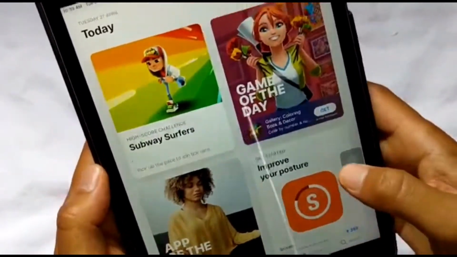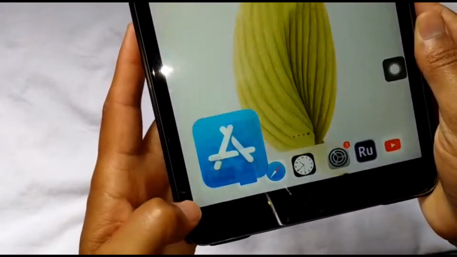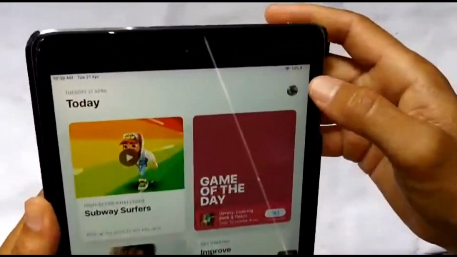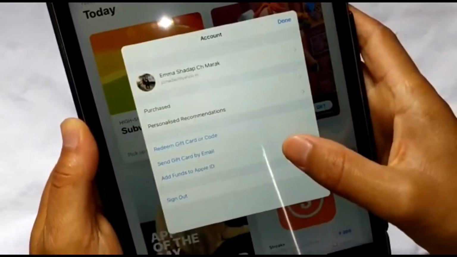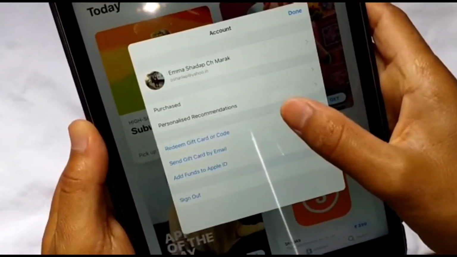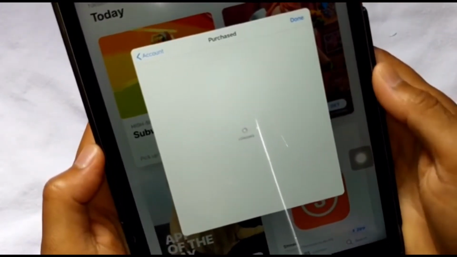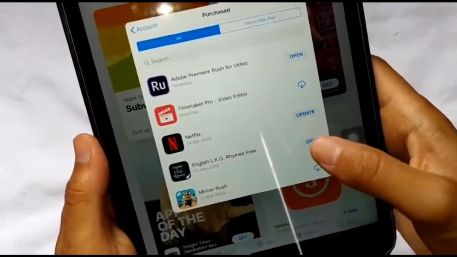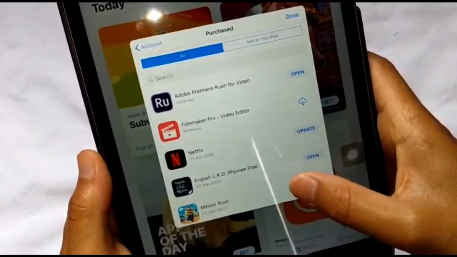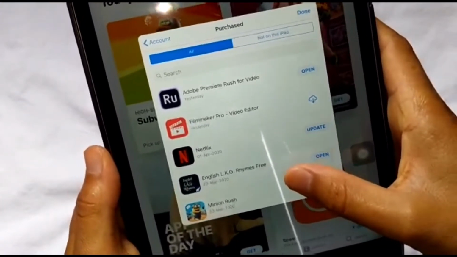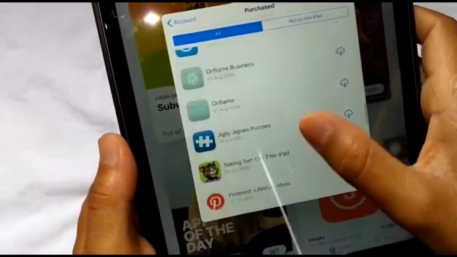So what you need to do is, after opening the App Store, go to your ID icon and go to Purchased. All your old downloaded apps will be here, whether it is updated, or required to be updated, or the one which you have uninstalled. All the old ones will be available here.